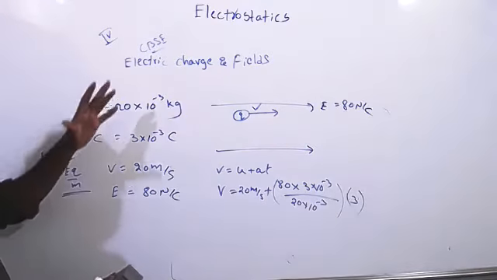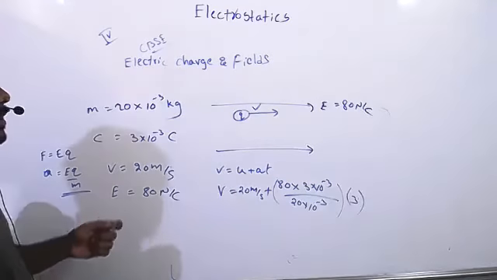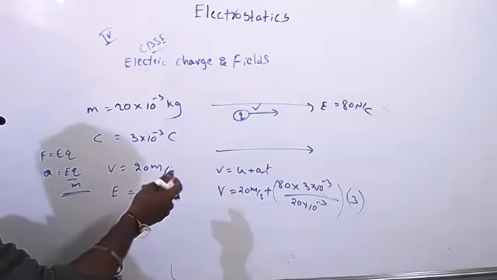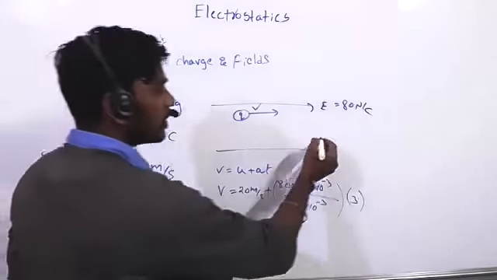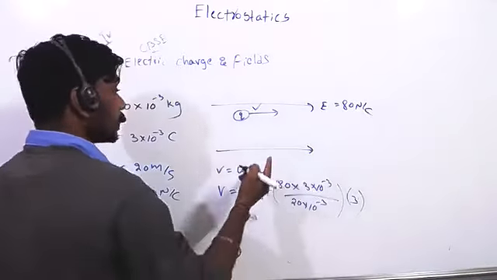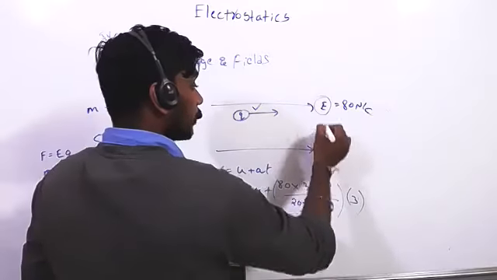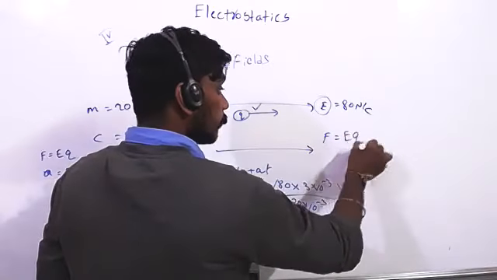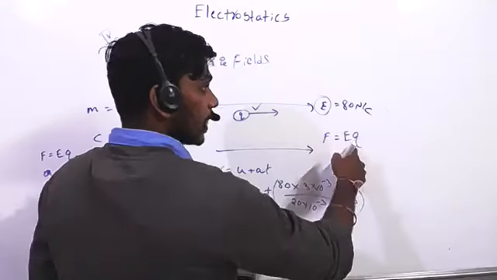So this type of question is important for CBSE. If you want to solve this, we should know the acceleration. How to calculate acceleration when they have given electric field? Force is equal to EQ, that is the force formula when they have given electric field and charge.